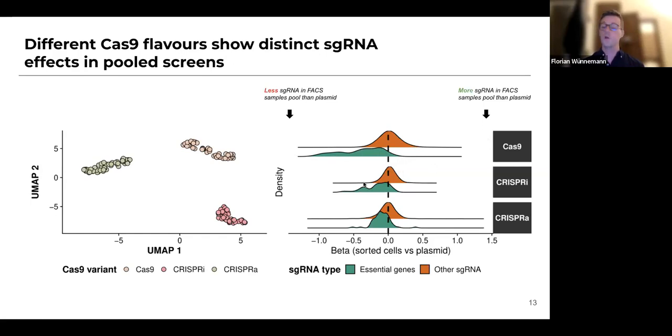So it is very reassuring that when we cut essential genes using Cas9, we find a depletion of these essential genes. We find a similar effect in CRISPR-I, though less strong. This probably comes from the fact that these essential genes are very short, and we're basically blocking their transcription by putting CRISPR-I anywhere on these open reading frames. We were also surprised to see this effect in CRISPR-A. We think that this comes from steric hindrance of the Cas9 moiety in these very short genes, thereby blocking instead of activating essential gene expression, at least in this essential gene context. But we were happy to see that Cas9 and CRISPR-I confirmed that our screen was working.